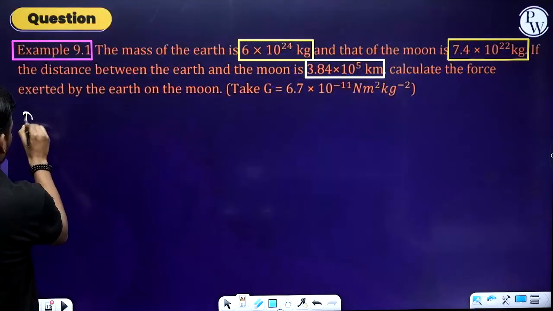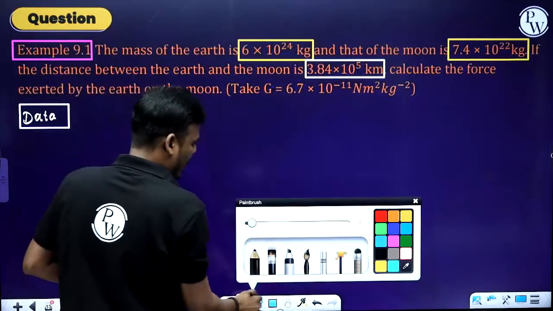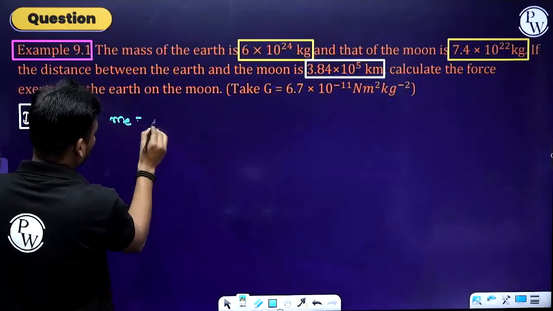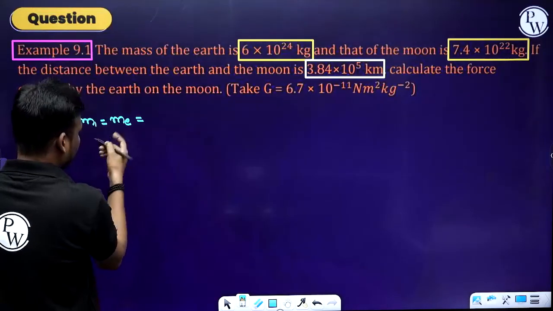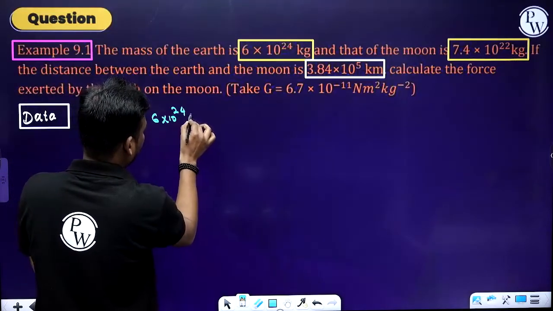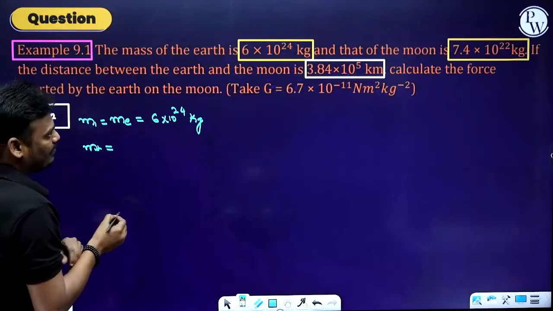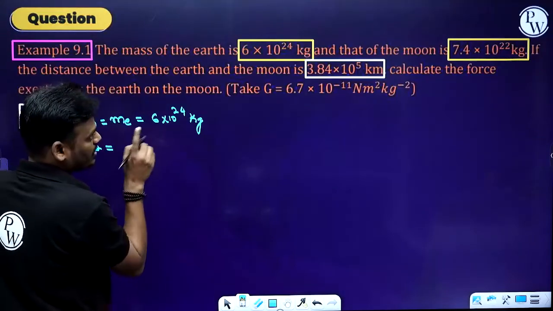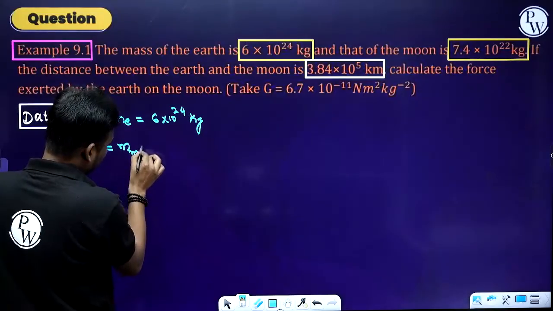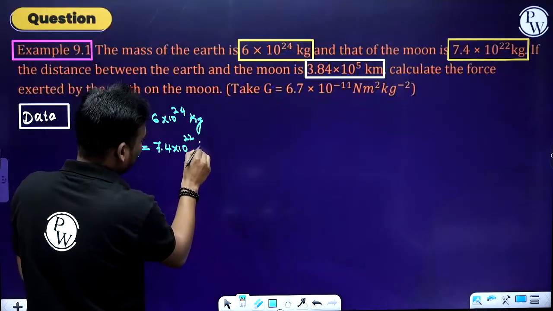First we need to write down the data. And what is that given data? First one, mass of earth, here I have considered mass of the earth, that is 6 into 10 power 24 kg. Next one, m2, mass of the body 2, the mass of the moon, 7.4 into 10 power 22 kg.